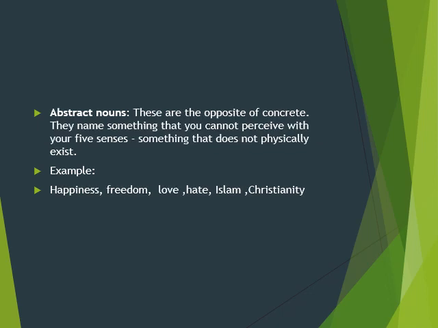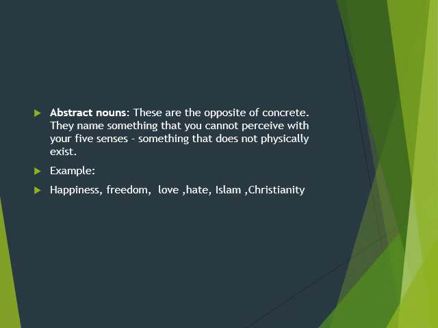After that, we have abstract noun, the third category of noun that we are here to learn about. These are the nouns that cannot be perceived by your five senses. Simply, the things that have no physical entity, that can never be touched, smelled, or seen, like happiness, freedom, love, affection, hate, Islam, faith. These are things that can never be touched by any people.